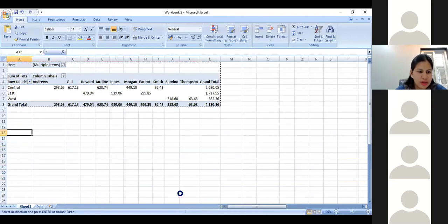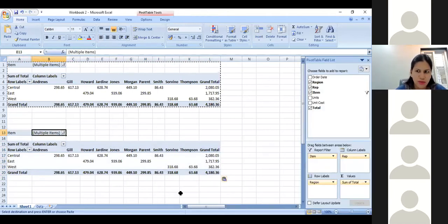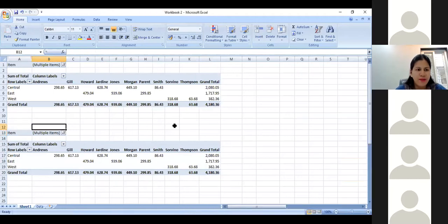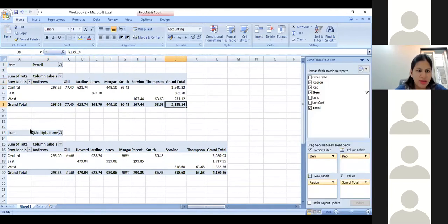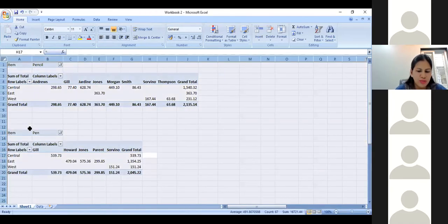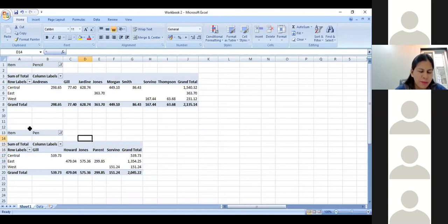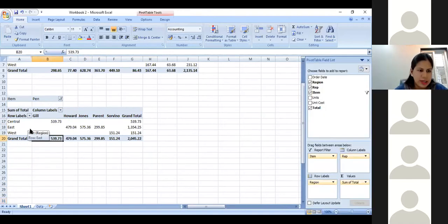By doing a Control C and Control V, the pivot will get copied, the entire pivot along with all the options. So for example, what I have done here is I have selected pencil and pen. Now I remove pencil and pen. I only select pencil and I say okay. Once I do that, I get only the sales done on account of the sale of pencils. When I select this entire table and move down and I select only pen, I can see this data only for pen. So you can also use this filter and get multiple pivot tables by selecting the various items against the invoice numbers or any other data that you have.